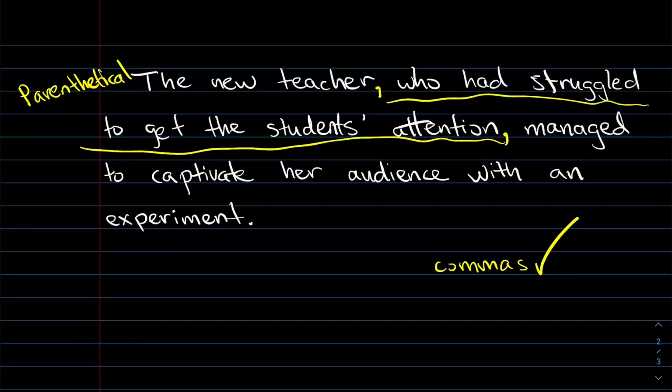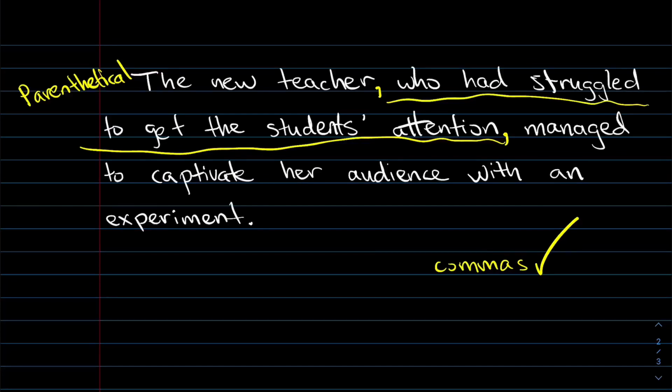Well, that might suggest that the writer is speaking in a context where a bunch of new teachers have just been hired, and there is one new teacher in particular who was struggling to get students' attention, and all of the other teachers were not struggling to get the students' attention. Whereas it makes more sense to assume here that this is the sort of context in which the reader already understands which new teacher we're referring to. And so if the reader can already be expected to know what new teacher, and that we're not saying one particular one out of a whole group of new teachers that were all hired at the same time, which would be kind of weird.